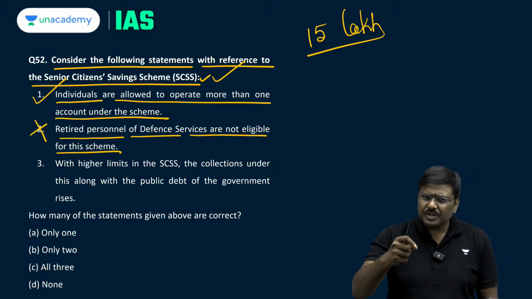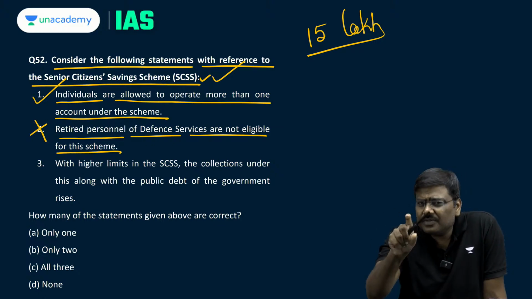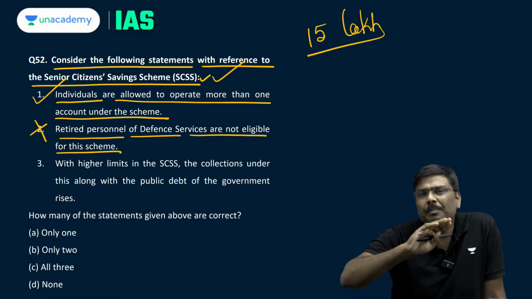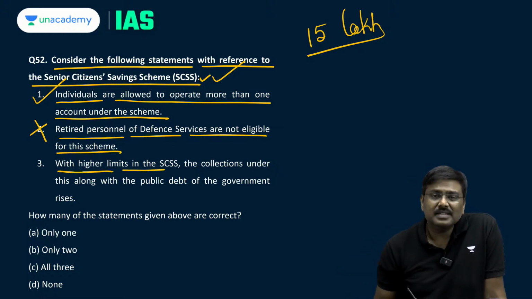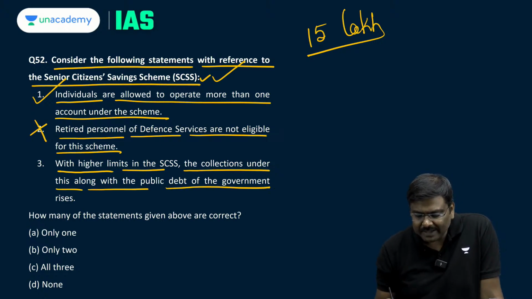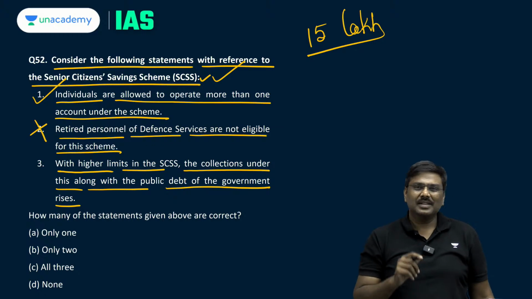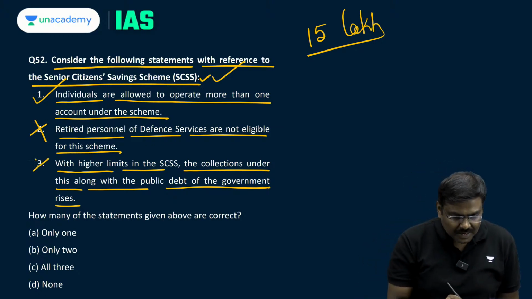There are certain situations where, if the retired personnel is above the age of 50 years from the defense sector, they are allowed to open the scheme. Third one: with higher limits in the scheme, the collections under this, along with the public debt of the government, rises. Slightly technical statement. Third statement, by the way, is wrong.